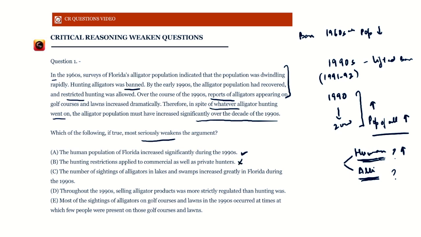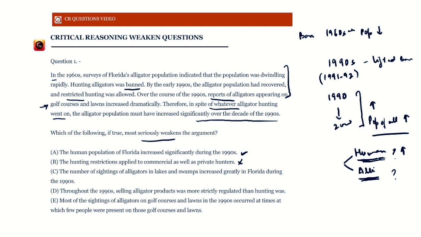We don't care who's hunting, whether commercial or private hunters. It is out of context for our argument, right? Now, the number of sightings of alligators in lakes and swamps increased greatly in Florida during the 1990s. All right. Now, what are we talking about? We are talking about reports of alligators appearing on golf courses and lawns increasing dramatically.